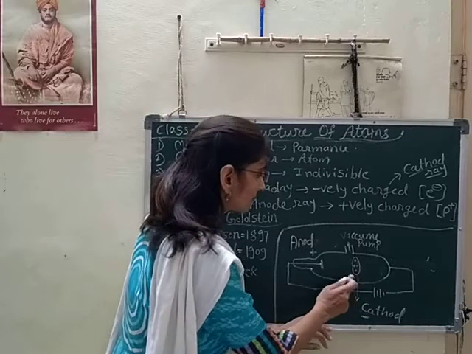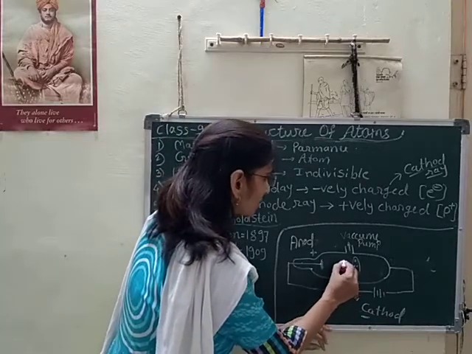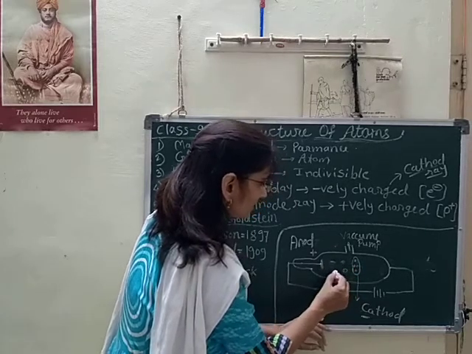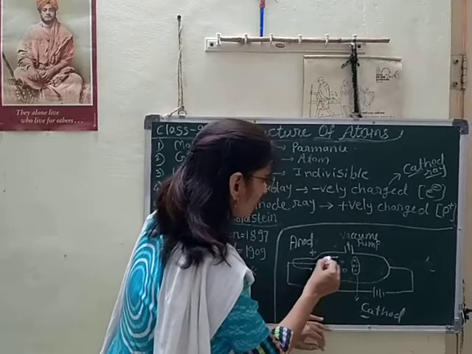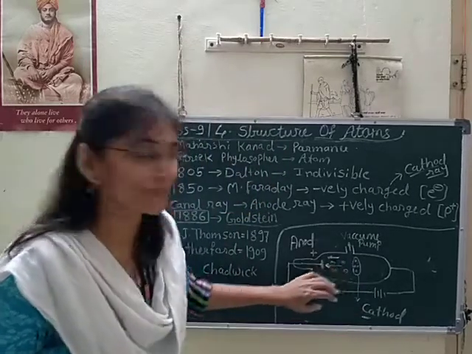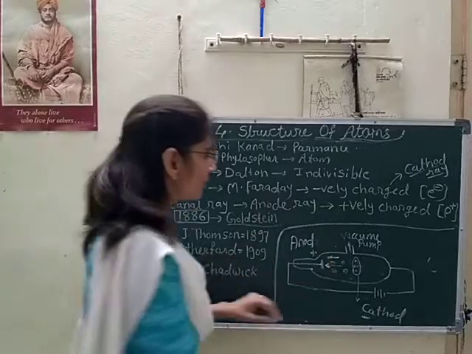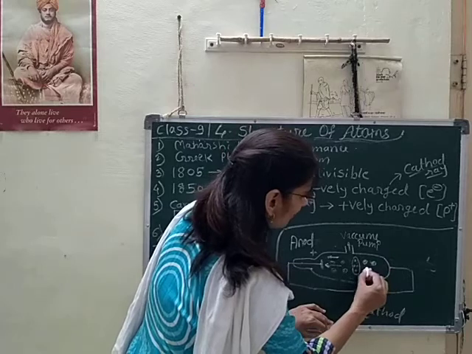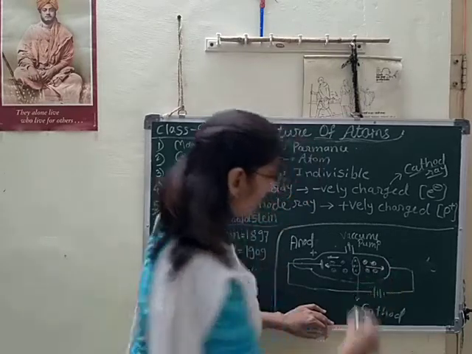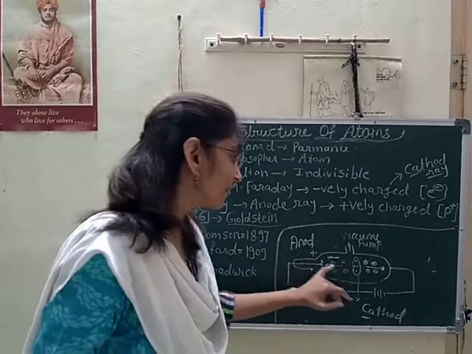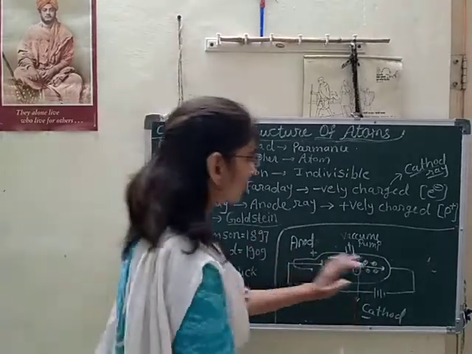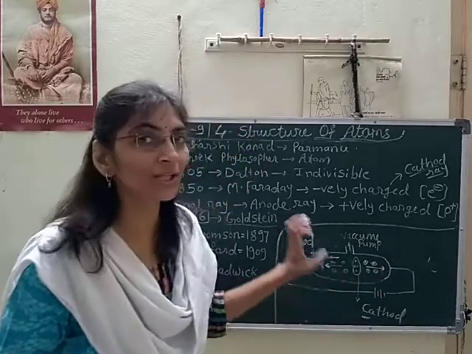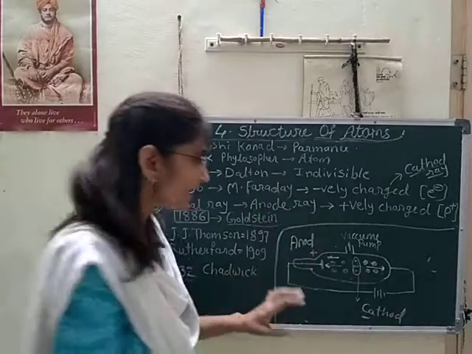Some rays, particles, are emitted and they are moving towards the anode. Negatively charged particles were moving towards the anode, and simultaneously the positively charged particles were moving backward, opposite to the direction of the negatively charged particles, as he observed in the experiment.